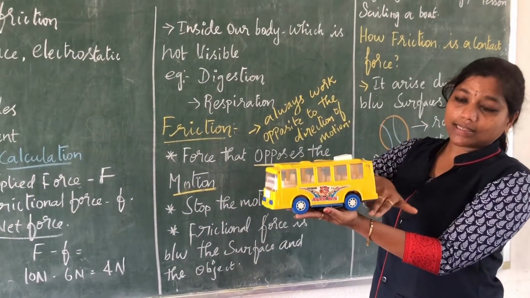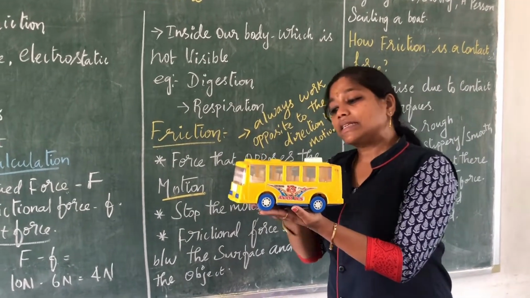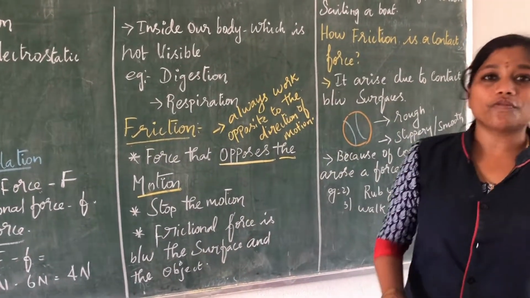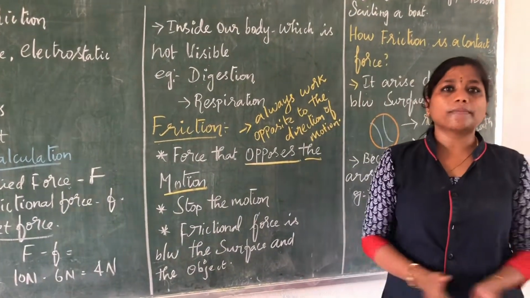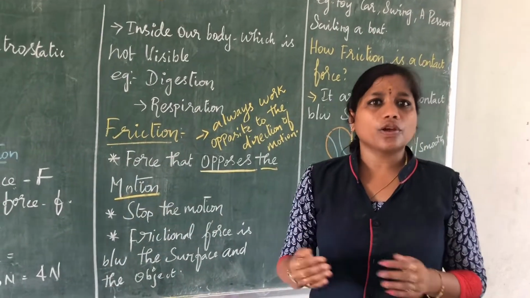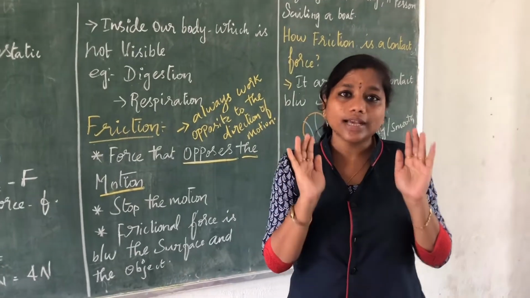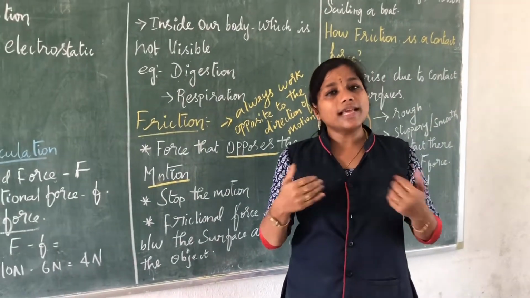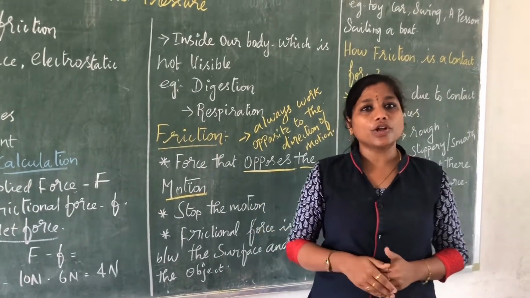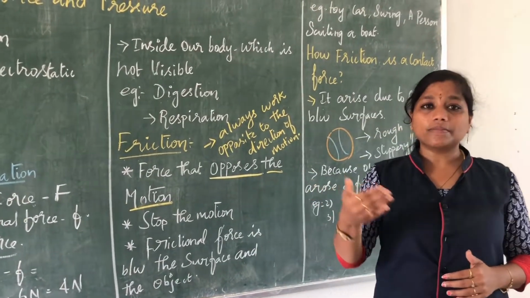Assume this is a surface and this is an object. So frictional force is between this surface and the object. This is one example, and you can also take an example of a swing. Whenever you go to a children's park, you love to play on swings, right? Your friend or your mom or dad used to push you from the back. They are applying some force at the back. But once they let go, at one point of time you will come to rest. Yes or no? The movement will get stopped. This is because of the friction that comes from the air.